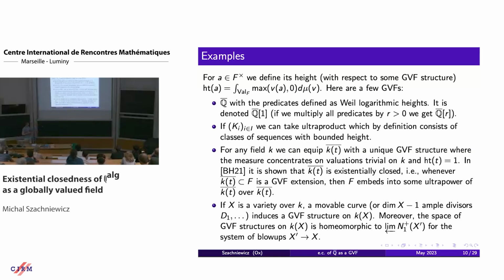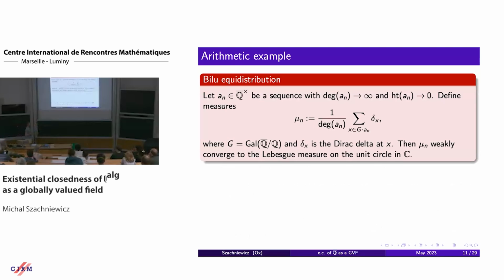More precisely, if we fix the function field of the variety, then the space of GVF structures on this function field, concentrating on the measure with a measure concentrating on the space of valuations vanishing on K, is homeomorphic to the inverse limit of the cones of movable curves inside birational models of X. So this is a geometric description. But I won't get much into that because we will say a bit more about the arithmetic case.